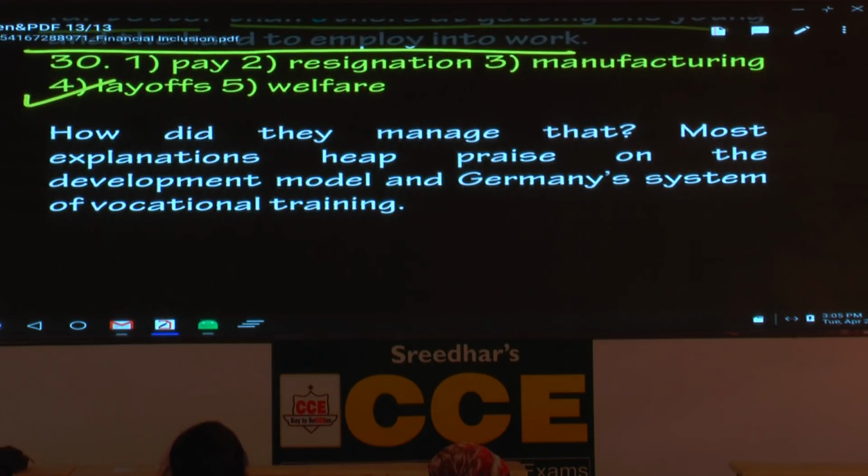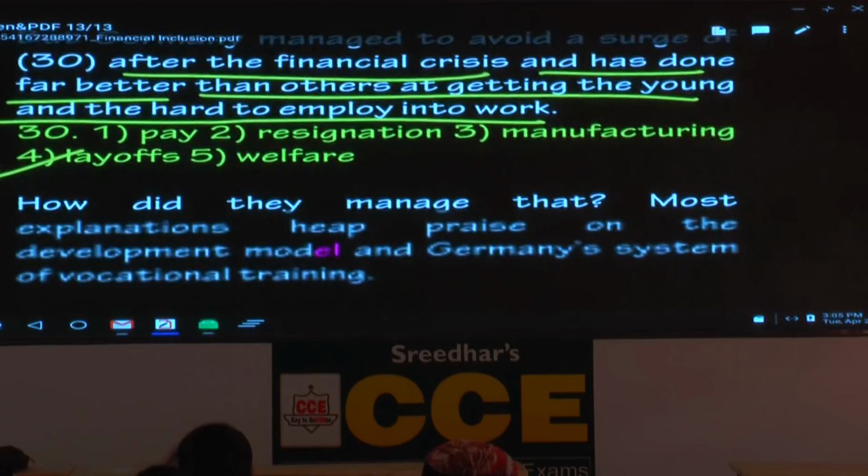Has anyone got all the 5 correct? I see a lot of hands, not too many, but that's appreciable. Very good, I appreciate. How many of you have got 20 plus in this paper? 20 plus.